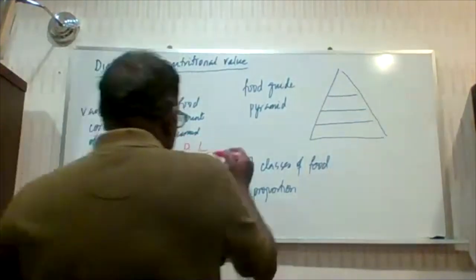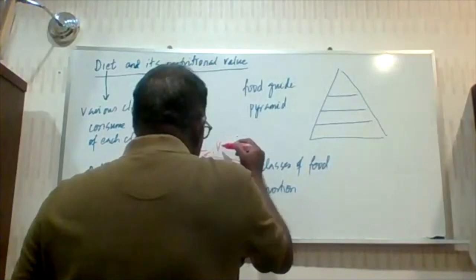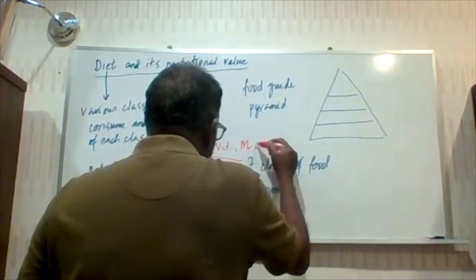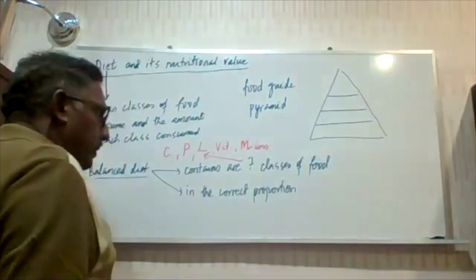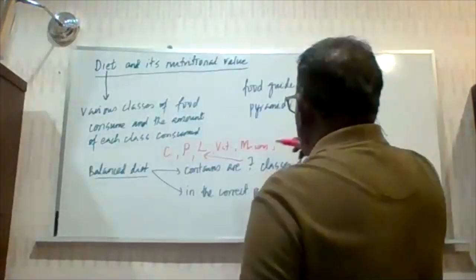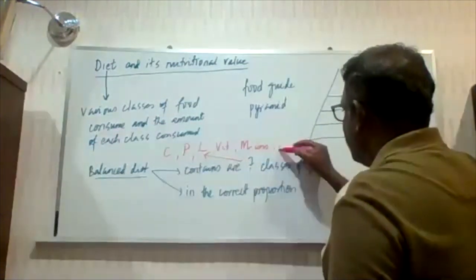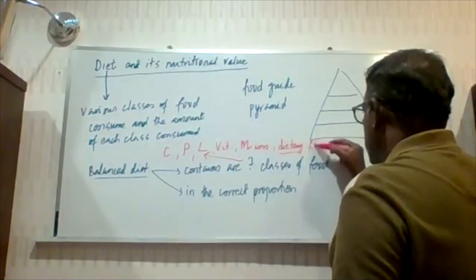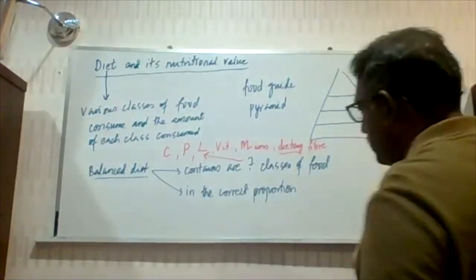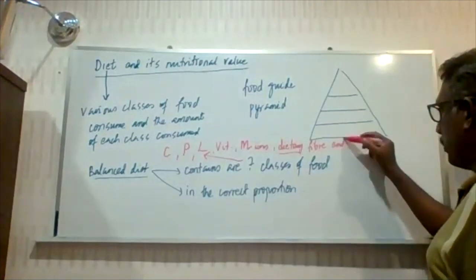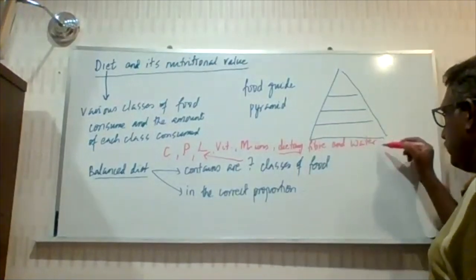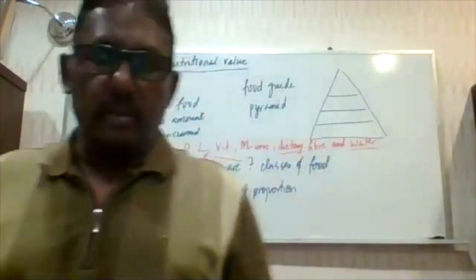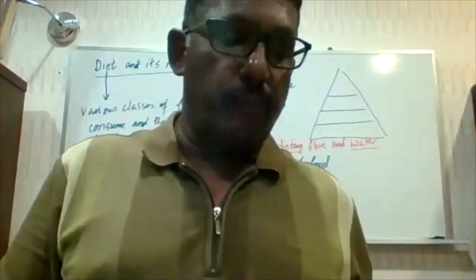Then you have your vitamins. Then you have your mineral ions. That makes 5 altogether. Then you have what we call dietary fiber. Do not say fiber. Use the word dietary fiber or use the word roughage. That makes it 6. And the final one, which many of you do not know, is water. Water itself is 1 class of food. So this is what constitutes the 7 classes of food.